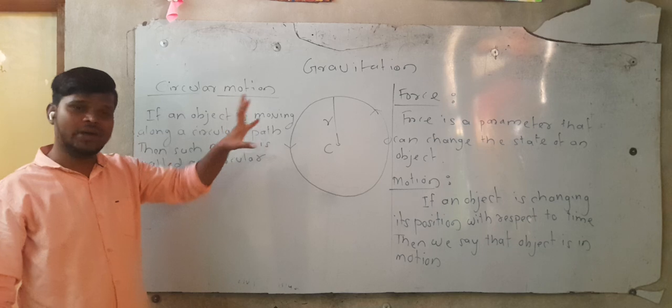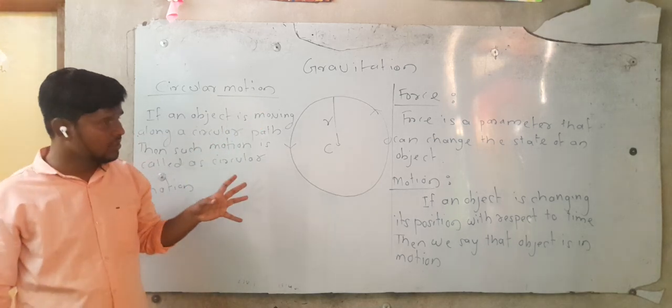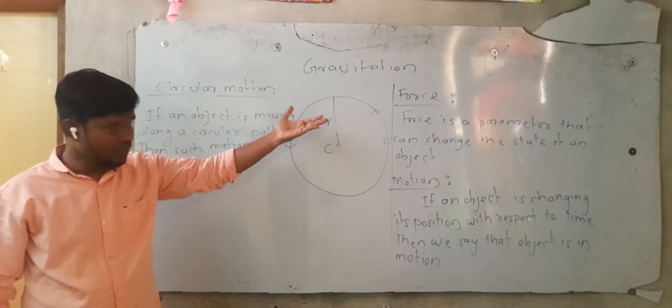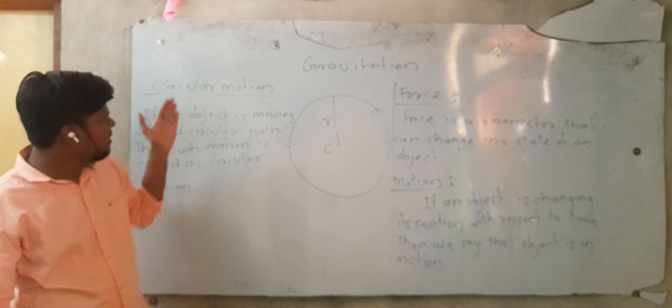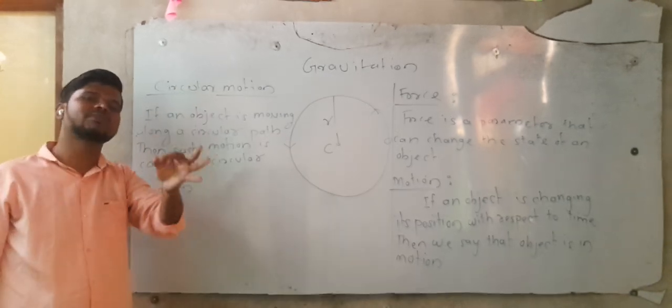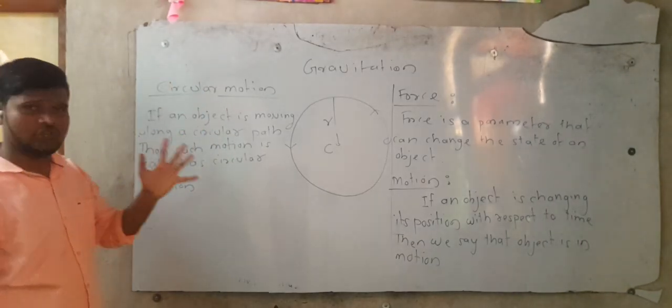I hope you have understood what I have taught today: the meaning of gravity, the meaning of force, the meaning of motion, and at the last we have seen the definition of circular motion. So we'll stop here. Thank you.